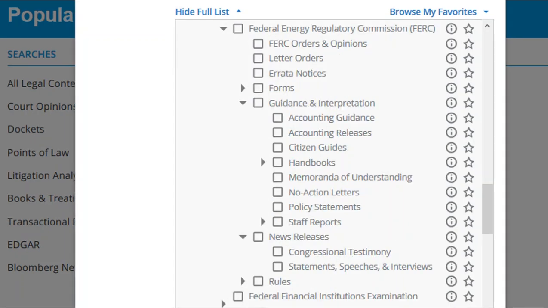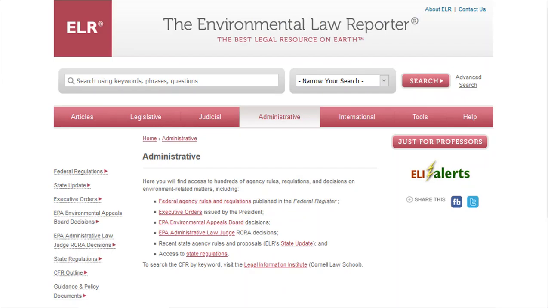Federal Energy Regulatory Commission materials include FERC orders and opinions, letter orders, and guidance and interpretation, such as memoranda of understanding, no action letters, and policy statements. The Environmental Law Reporter from the Environmental Law Institute has decisions from the EPA Environmental Appeals Board and EPA Administrative Law Judge, RCRA decisions, as well as guidance and policy documents. Find these under the Administrative tab.